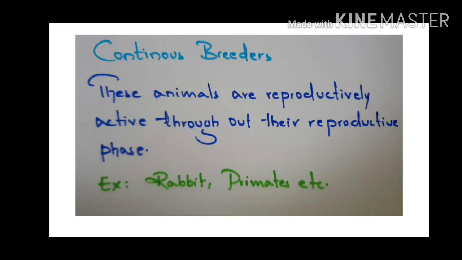As compared to the seasonal breeders, in the continuous breeders, these animals are reproductively active throughout their reproductive phase. It means there is no necessity of any season. They can reproduce throughout the year. For example, rabbit and primates. We human beings also come under primates.